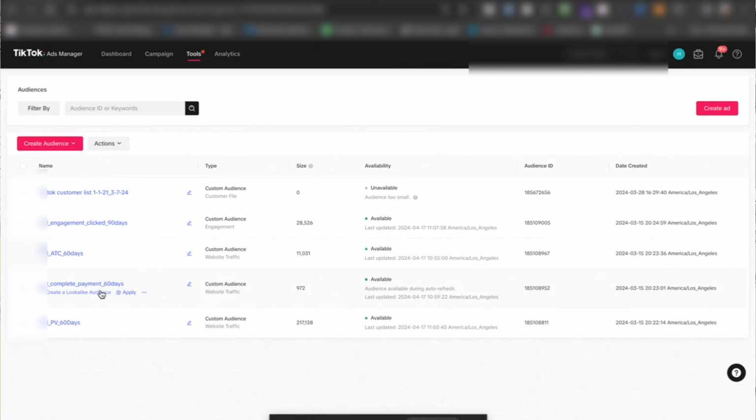And then we can see the number of completed payments, meaning somebody went to our website and purchased a product on that website, right? And we can see the completion rate on that, the size of that audience. This is how many people have done that, right? And the reason why we really want to create this is, one, we can use exclusion when we're doing retargeting campaigns, right? And in addition to that, we can run a retention campaign, meaning at some point in time, you do want to get users that have already purchased a product to come back and purchase again, right? And then we also have page view, meaning individuals that have visited a specific page on our website, right? So this is the audience section.